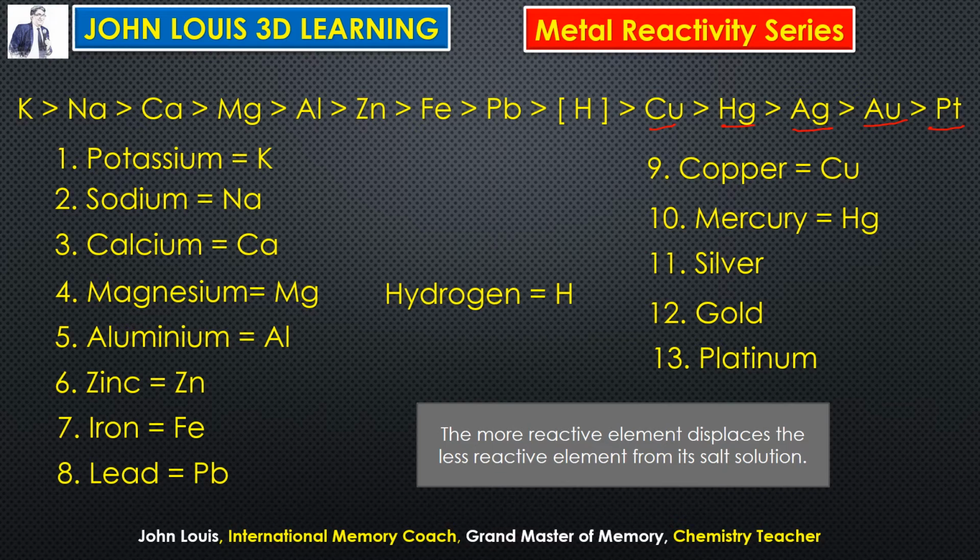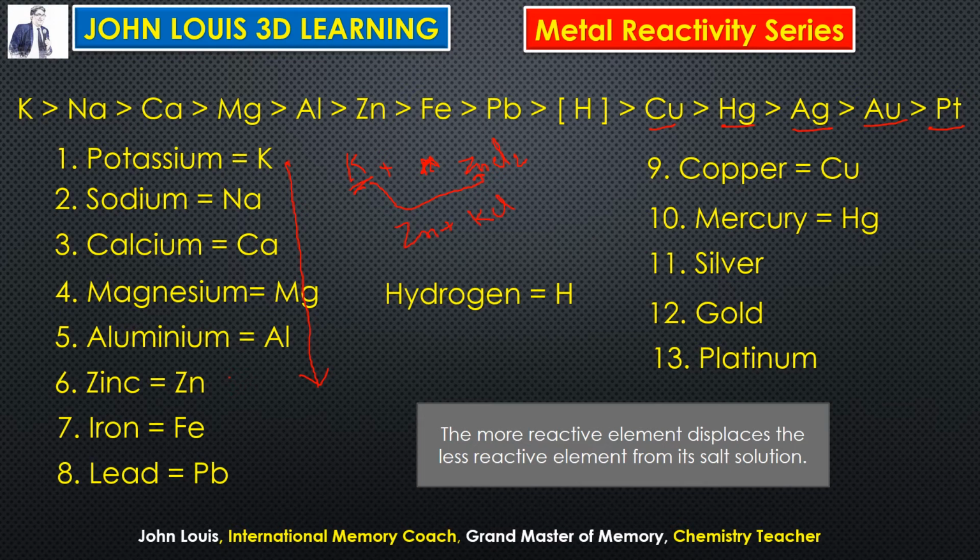The more reactive element displaces the less reactive element from its salt solution. For example, take potassium, and if it reacts with zinc chloride, potassium can displace zinc, because potassium is on top of the list, whereas zinc is below. Therefore, a highly reactive element can displace the less reactive substance.